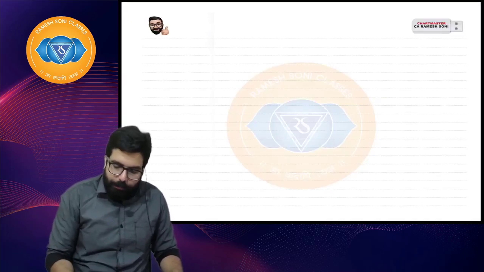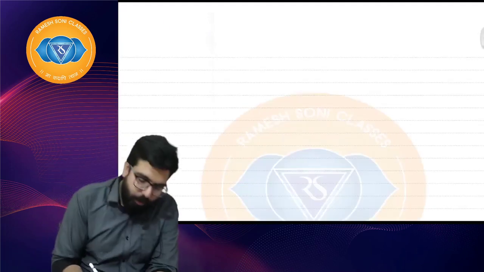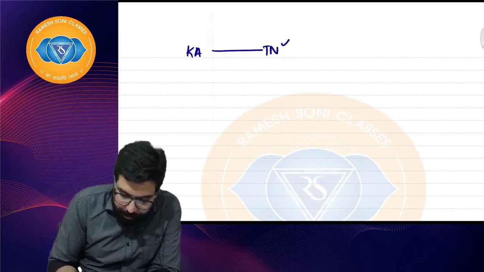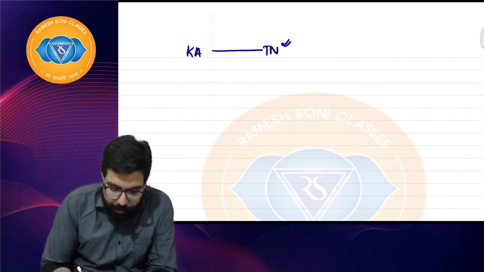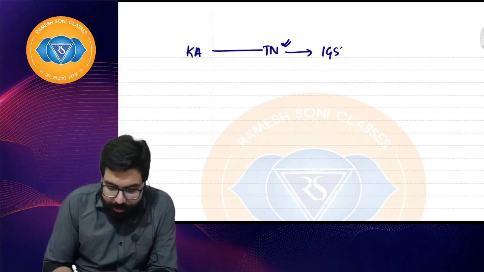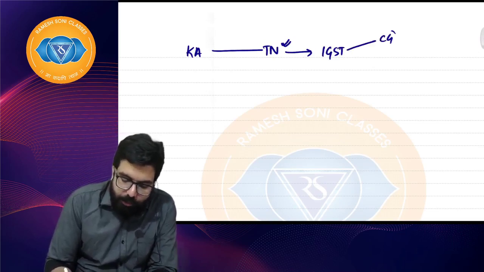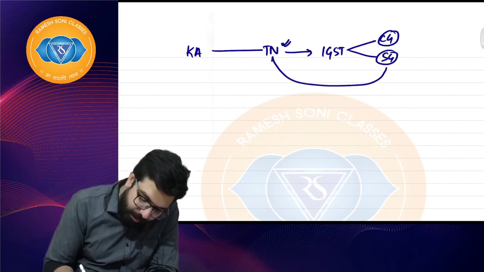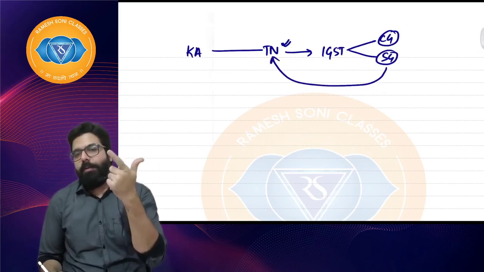Now, supposing, I will ask you one question. Goods are sold from Karnataka to Tamil Nadu. This Tamil Nadu guy is a consumer. For example, what will be charged? Sir, IGST will be charged. The CGST portion of the IGST will go to the central government and the SGST portion will go to the state government of Tamil Nadu. I hope everyone is clear.